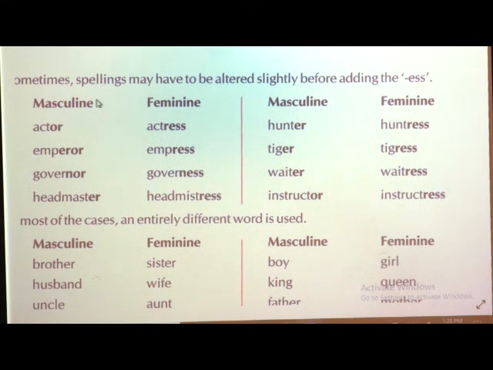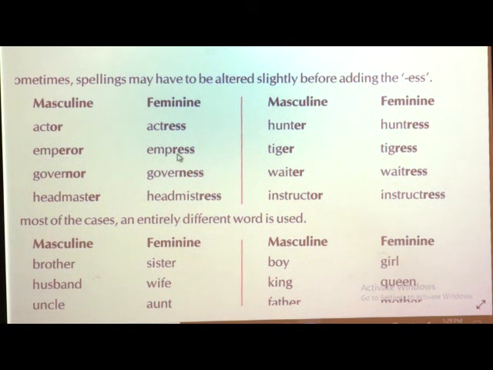Alteration means, children, suppose your clothes have torn, what do you do? You do alteration, you fix some other cloth over there, isn't it? Here also, you remove some letters, and instead of them you use some other letters to make it feminine, and you add ESS to that. So here we have actor, actress, emperor, empress. You are going to add ESS, but some of the alphabets you alter, meaning you use some other letters over here.